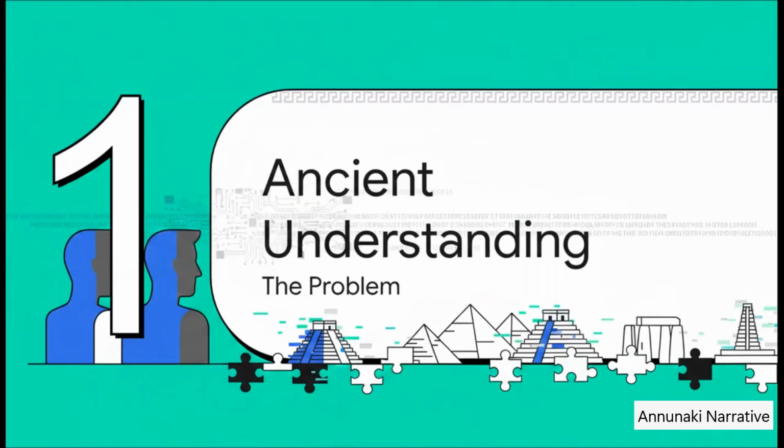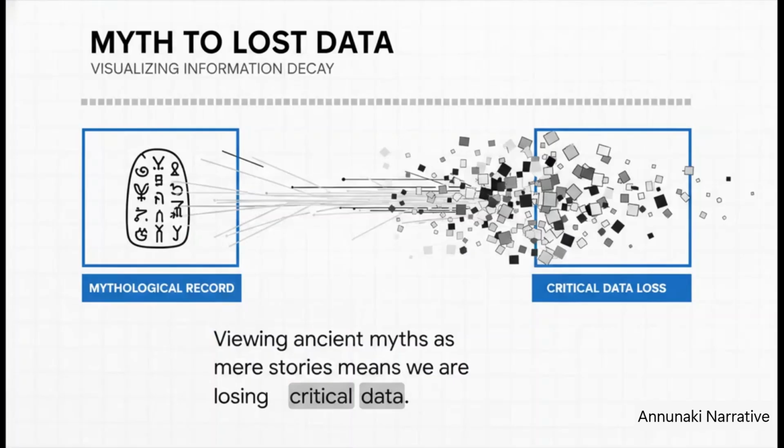Section 1. The ancient understanding problem. Let's start with a major blind spot we have today, which we call the existing understanding problem. Think about it. When we read ancient stories about gods coming down from the sky or creating humans out of clay, our modern brains almost immediately categorize that as just primitive fiction. We think, oh, those ancient folks just didn't understand science, so they made up some fairy tales.